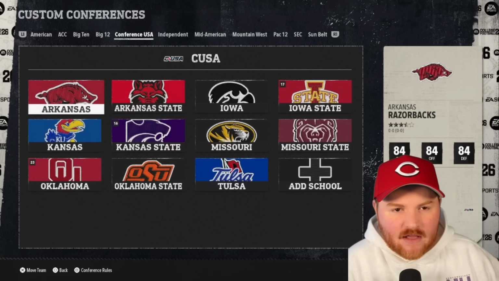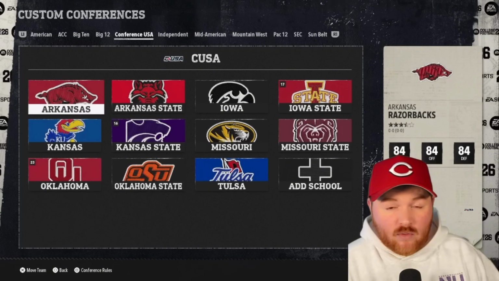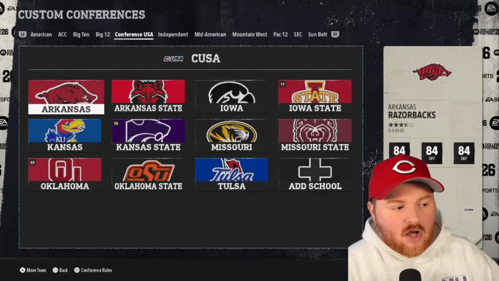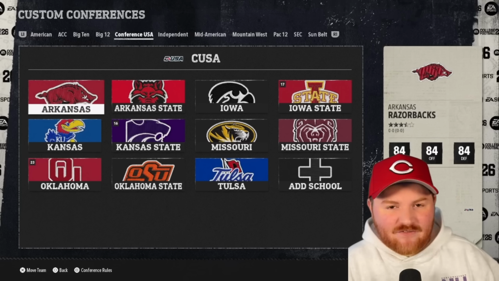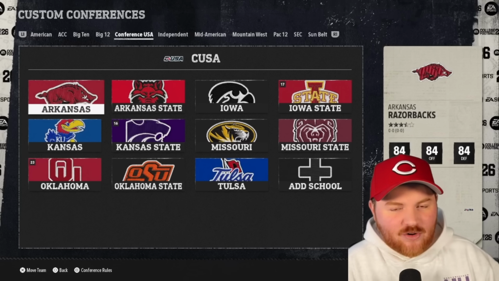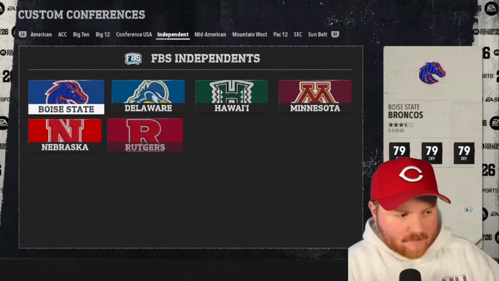Conference USA is kind of a weird plains conference. It gets kind of weird when you start to split up these teams, but Arkansas State from Arkansas, Iowa State from Iowa, Kansas State from Kansas, Missouri State from Missouri, Oklahoma, OSU, and Tulsa from Oklahoma.